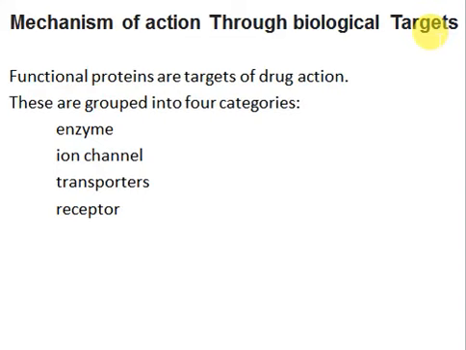So when you're considering proteins as targets, there are four categories of functional proteins. Right? Functional proteins are the proteins that are responsible for certain biological processes, right? So there are 4 types of functional proteins: enzymes, ion channels, transporter proteins, and receptor proteins, right? So your drugs can act on all of these 4 types of targets. A drug can act on an enzyme, on an ion channel, on transporter proteins, or on receptor proteins, right?